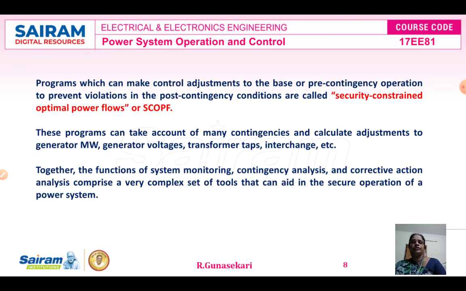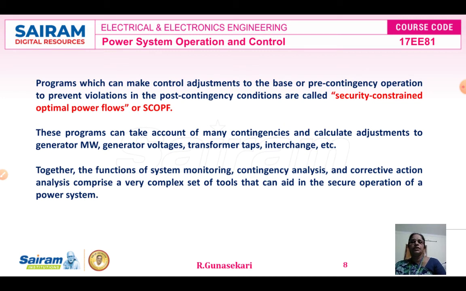The violation may be voltage, current, or power flow, whatever it may be. This is the definition of security constrained optimal power flow, abbreviated as SCOPF. These programs can account for many contingencies and calculate adjustments to generator megawatt, generator voltages, transformer tap changing, interchange, etc.